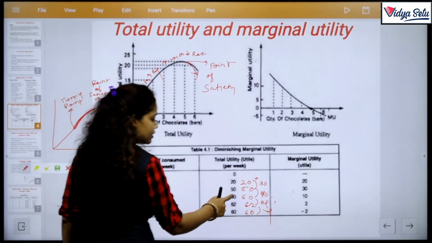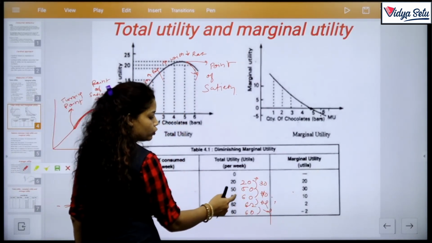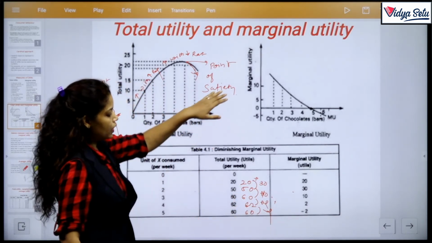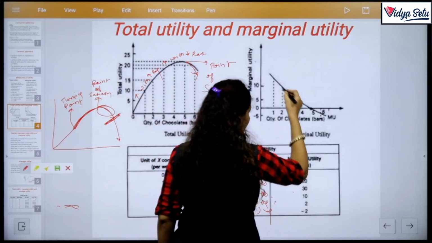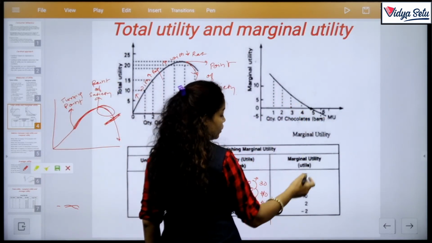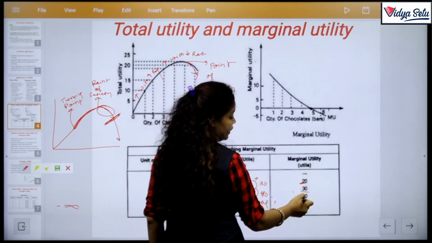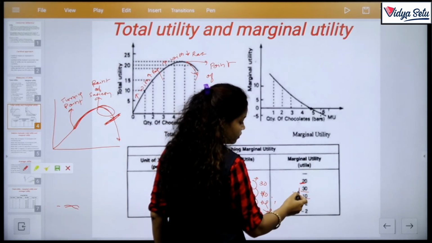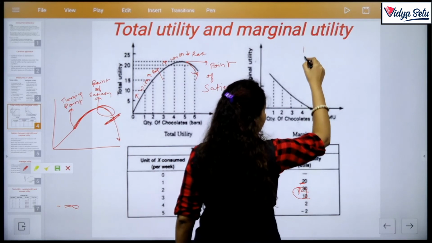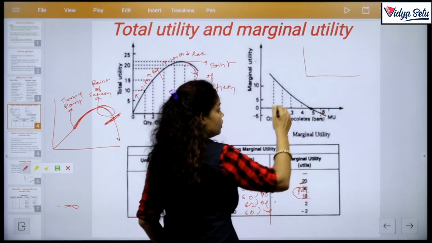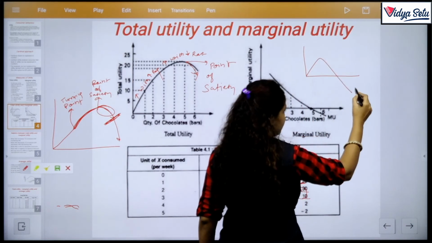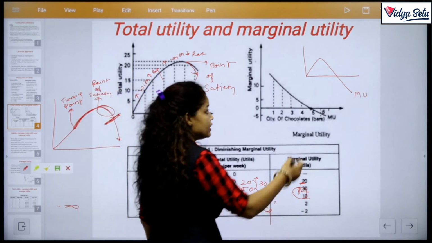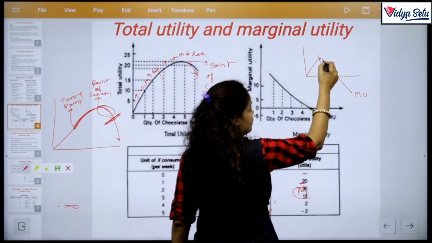Same way, 60 minus 50 is 10, 62 minus 60 is 2, and 60 minus 62 is minus 2. If the curve is shown negative sloped, why? Downward sloped, because the first is 20, then 30, then 10. Actually, if I draw the whole curve of marginal utility, it will look like this, MU. It first increases, then reaches a point, and then decreases.